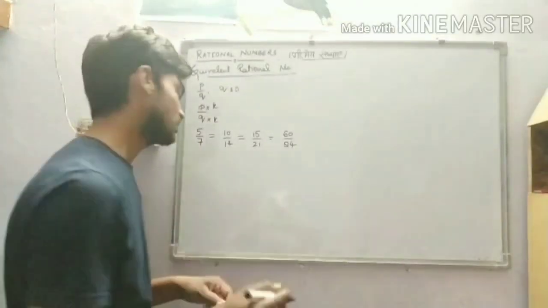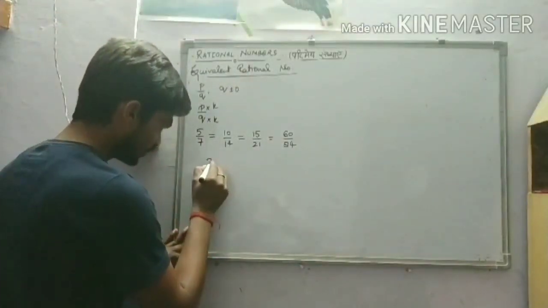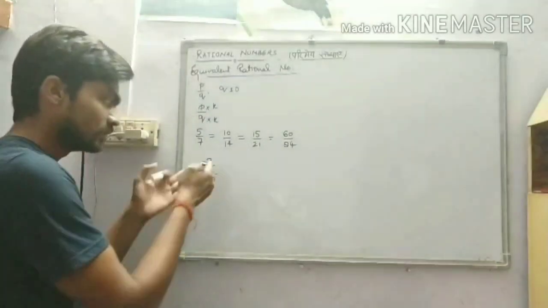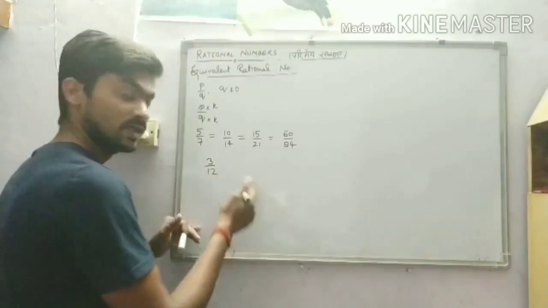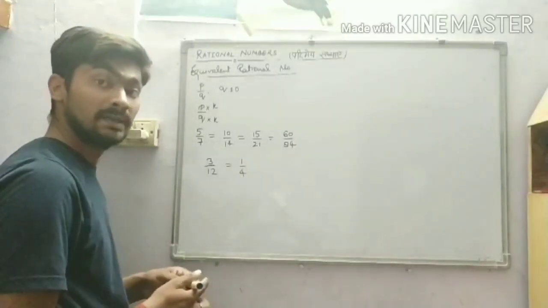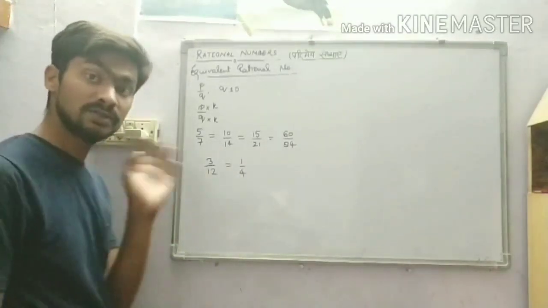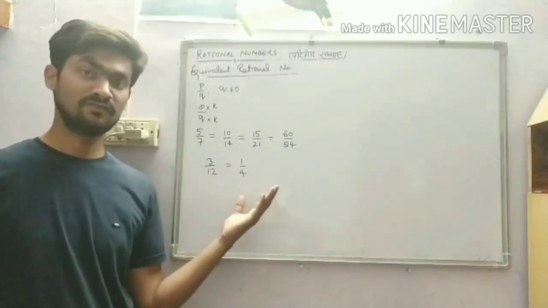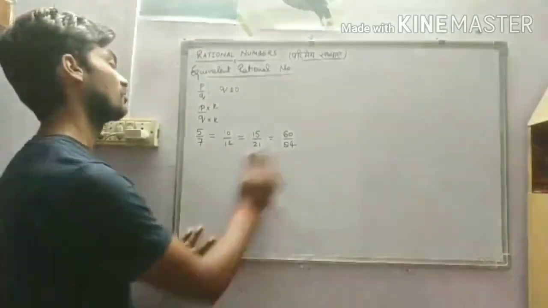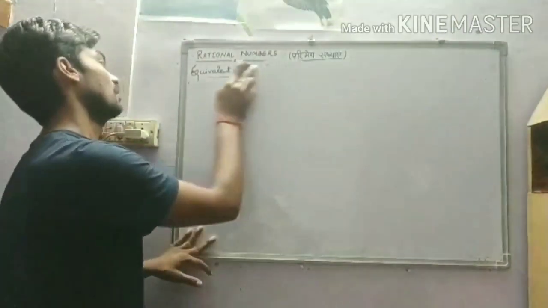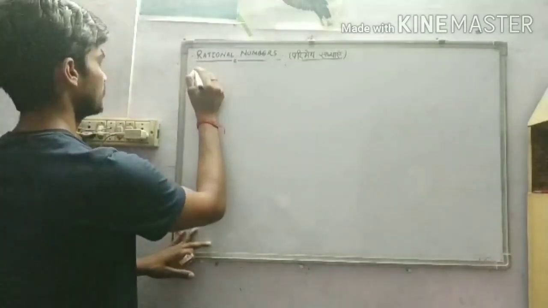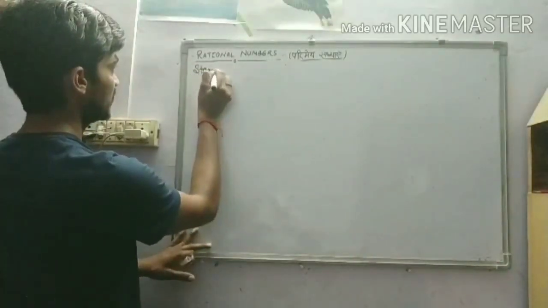Further, suppose you are given 3 by 12. I will discuss that in the next section, but you should know 3 by 12 has its equivalent rational number as 1 by 4. So here I did not do multiplication, I did division. That is also true if the number is not in the lowest form, which I am going to discuss now. What is the lowest form of a rational number? So lowest form, let us see, or we call it standard form.